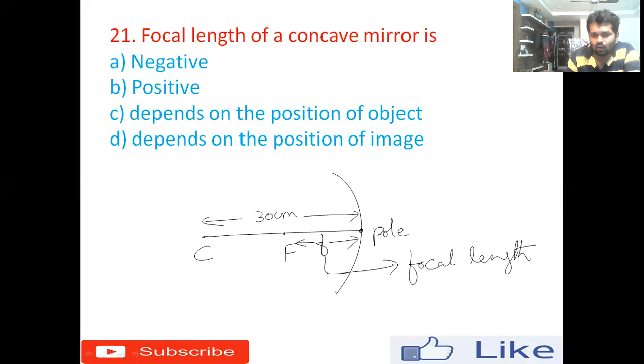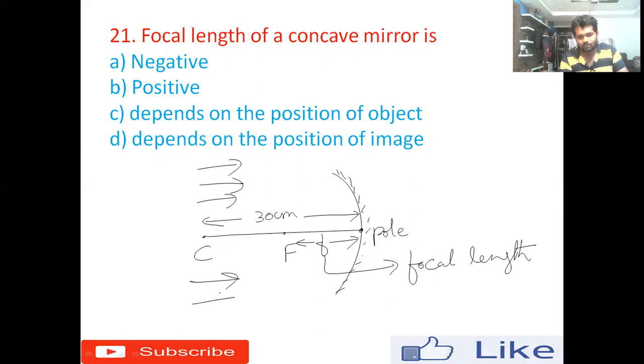And this is the concave mirror, is it right? Okay. Now, as I told earlier, if you are measuring anything towards the left, generally light comes from the left side of the mirror, is it right? Whenever you are measuring opposite to the direction of the light, we have to take it as negative.